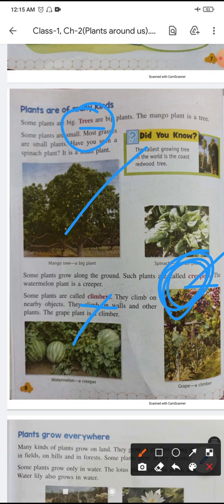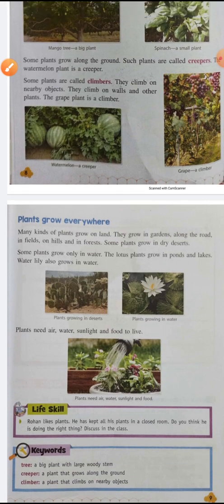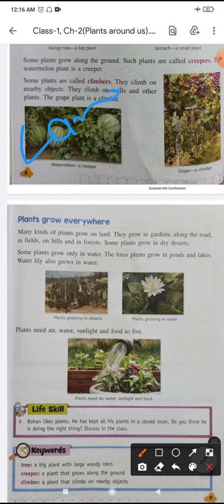Now the next: plants can grow anywhere. Yes, plants can grow anywhere. They grow on land, and they grow in the ocean. Due to these ocean plants, there is a balance of oxygen in water.